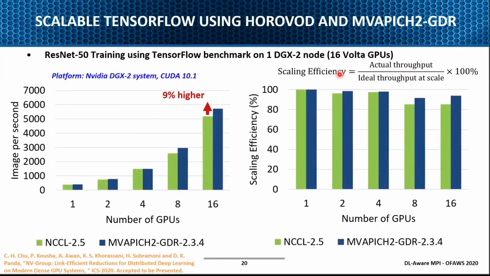And this is a number on the DGX-2. As I introduced earlier, NVIDIA has this dedicated system, which is the DGX-2. Here we are trying to do ResNet-50 training using TensorFlow benchmarks. Again, this is the very latest version. Here we are comparing with the earlier NCCL 2.5, and we are not only able to give you a 9% benefit in terms of images per second, but if you take a look at the scaling efficiency, we are able to do very good scaling efficiency compared to the NCCL library.